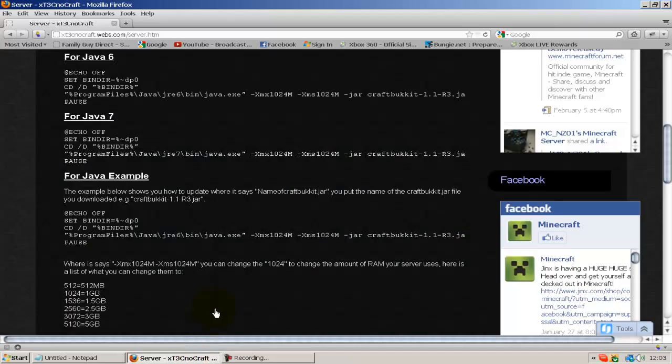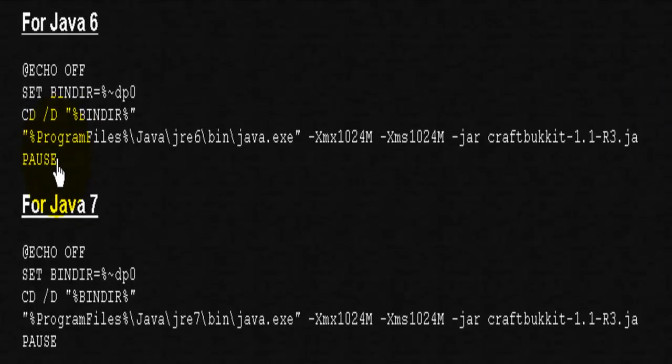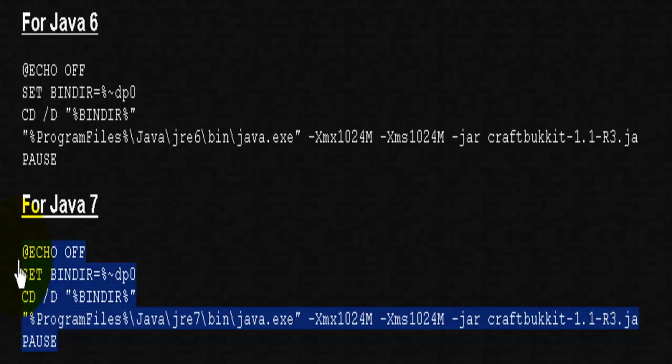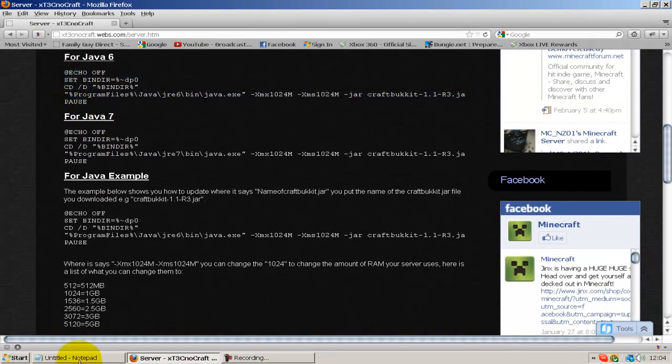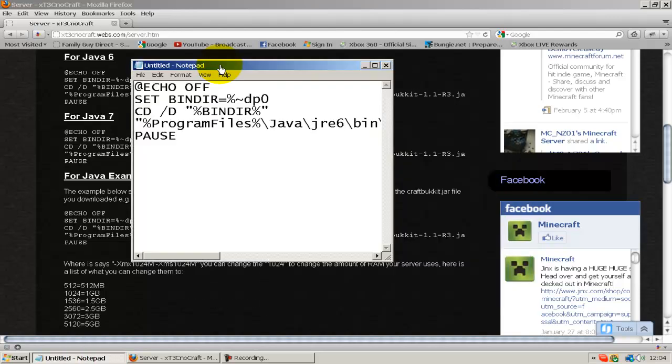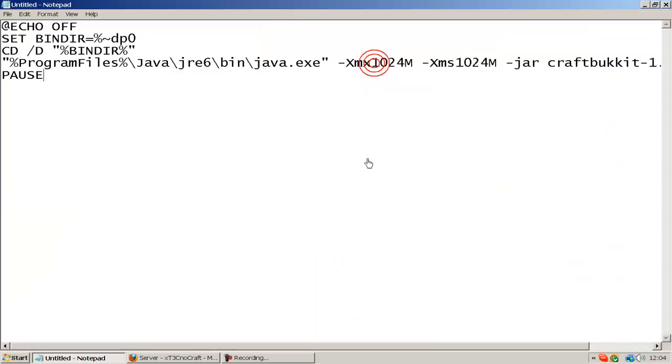If I go to my website, this link will be in the description. Here, you'll have a .bat file for your Minecraft server. It will look something like this for Java 6, and like this for Java 7. This bit will be different depending on what type of Minecraft you have. I've copied it into a notepad file so it's easy to look at. Pretend this is your .bat file; you click on it to run your server.